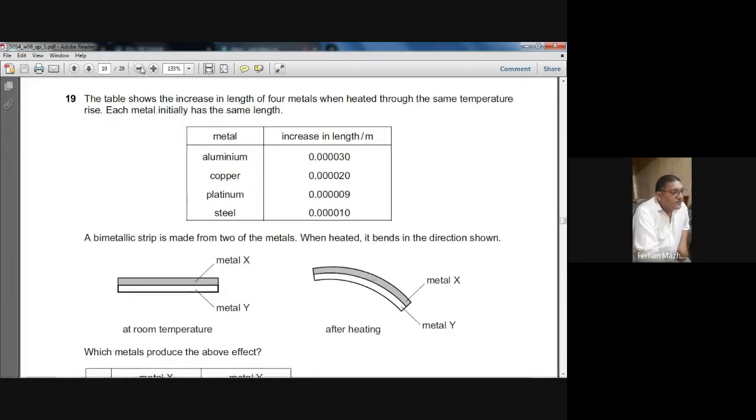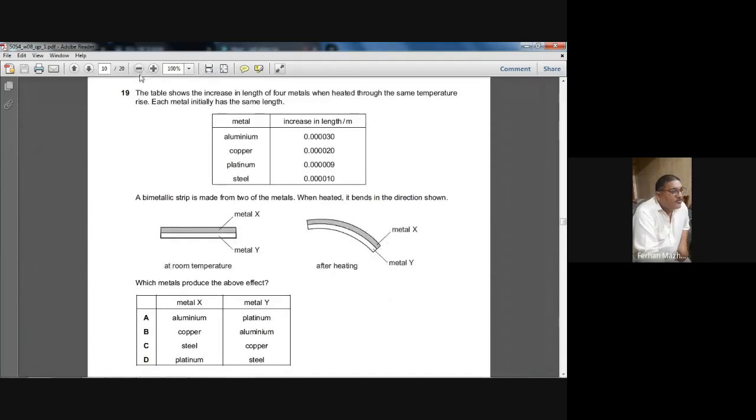Oops, it's a big question. I have to reduce the size. Sir, the option table. Question number 19.